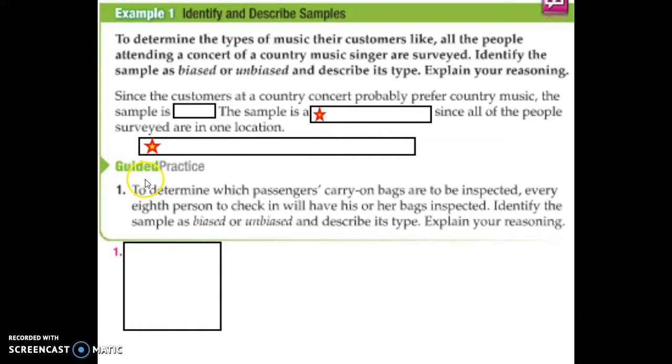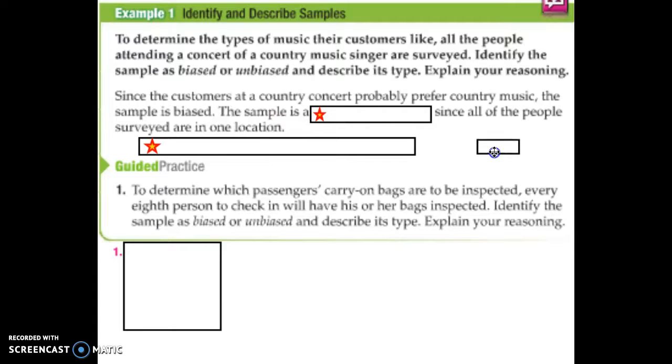Okay, determine the types of music customers like. All the people attending a concert of a country music singer are surveyed. Identify the sample as biased or unbiased and describe its type. All right, well, what do you think? They're at a country music concert. Is it going to be biased or unbiased? Yeah, it's going to be biased.